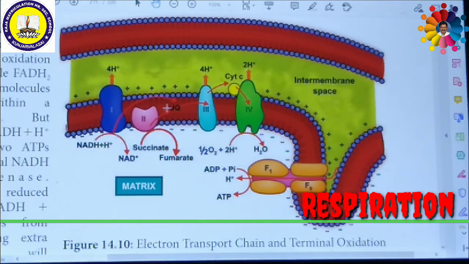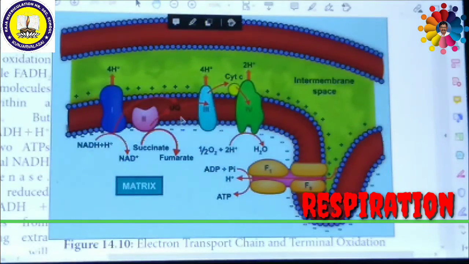Here the water molecule is formed by half an oxygen, which combines with protons to produce water in the fourth complex.